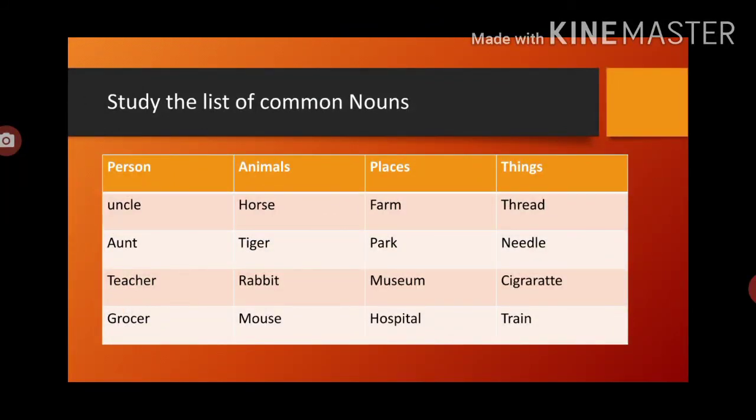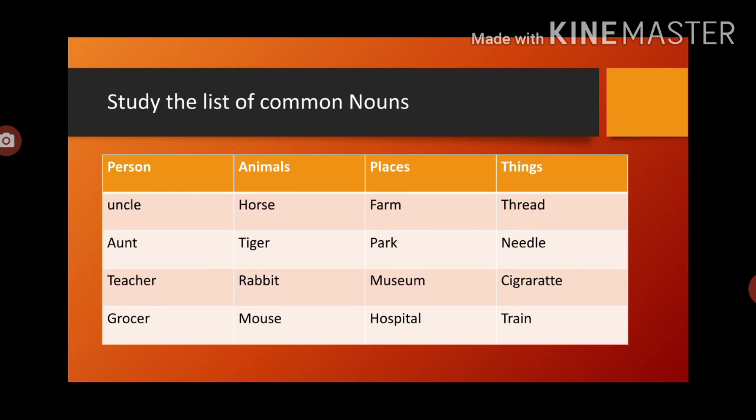Now study this list of common nouns. Now the first one is person. Person, uncle, aunt, teacher, grocer, all these things are common nouns. Now all the names of animals are also considered as they belong to the category of animals.